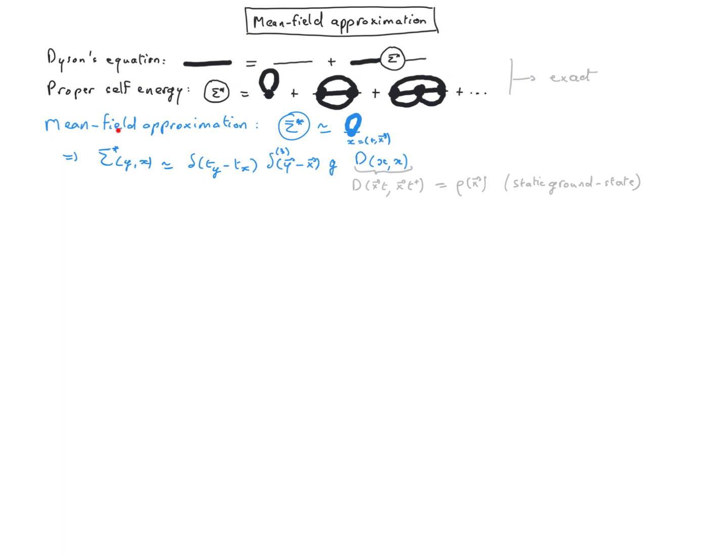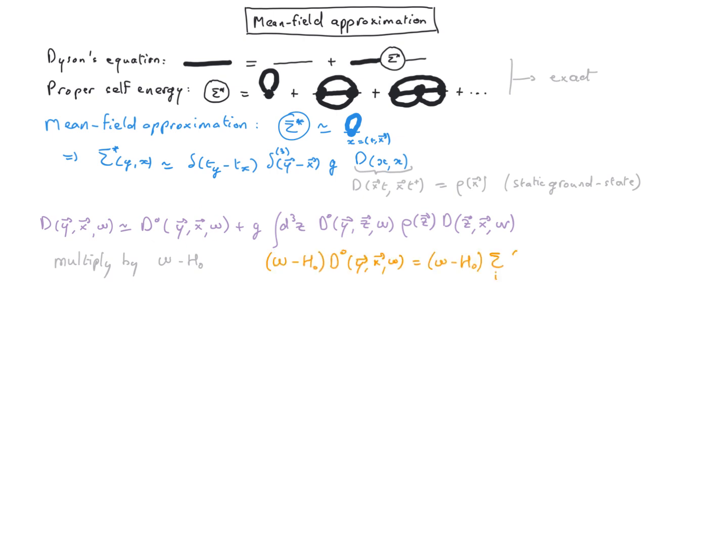With this approximation for the proper self-energy, we can rewrite Dyson's equation. We can rearrange this equation by multiplying by omega minus h naught to the left. Let us first work out what it does to the free propagator. Note that phi i naught is an eigenstate of h naught with energy epsilon i naught. This gives us an omega minus epsilon i naught in the numerator, which cancels with the one in the denominator.